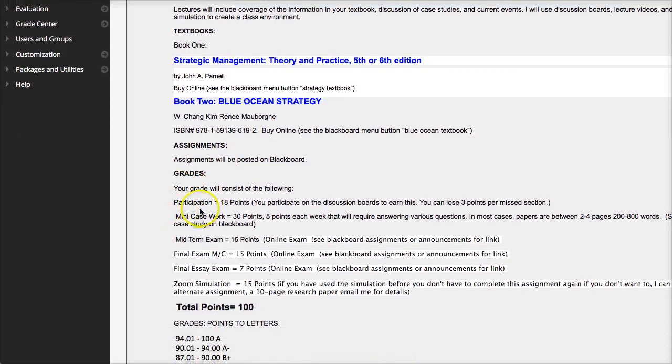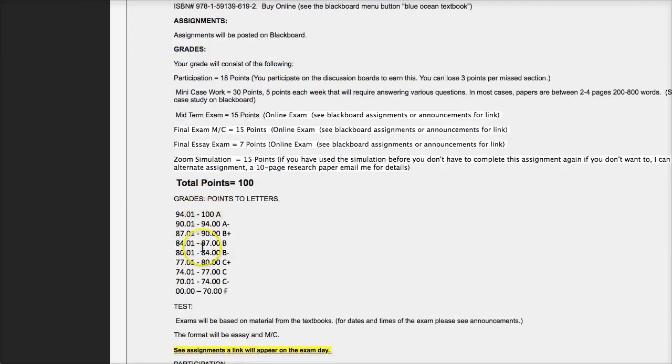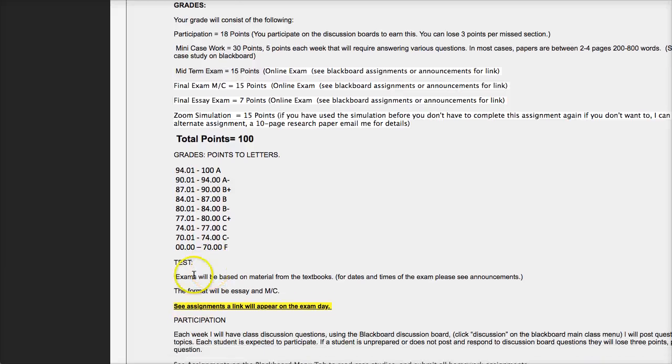Participation, which is going to be measured on your posts on the discussion boards, will be 18 points. The mini case projects you'll do under assignments will be 30 points. The midterm is 15 points, the final is 15 points, and the essay exam final is 7 points. And finally, the Zoom simulation will be 15 points. That's how you get to 100 points, and this is how it converts to a letter grade. The test will appear under assignments on the day the test is due, and the exams will be based on material from the textbooks.